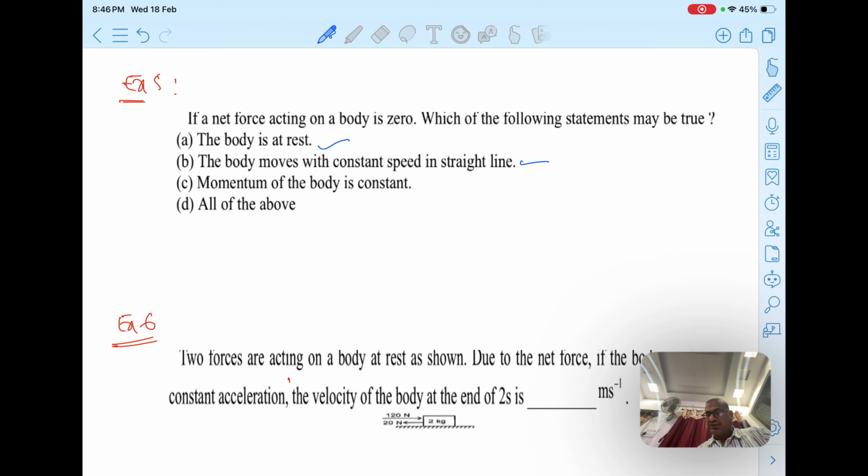In the earlier example we have seen when acceleration is 0, velocity is constant. The momentum of the body is constant. When net force is 0, acceleration is 0, velocity is constant, so the body may move with constant momentum. That's true. So all of the above is the right answer. Hope this statement is clear.